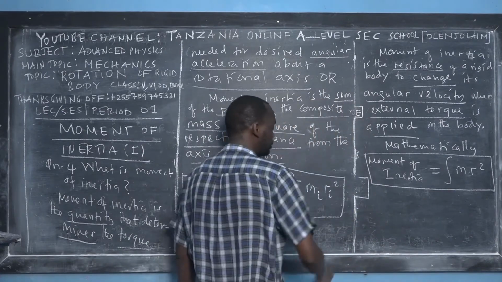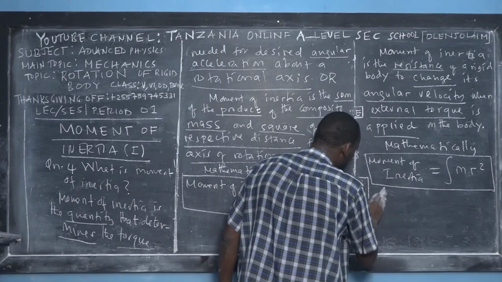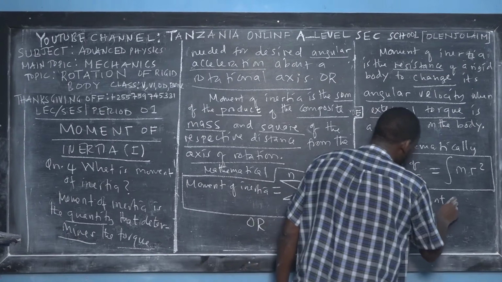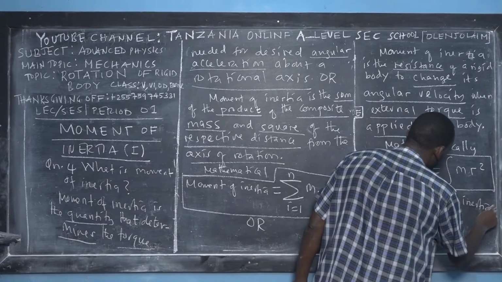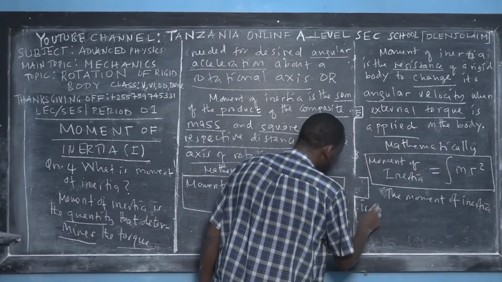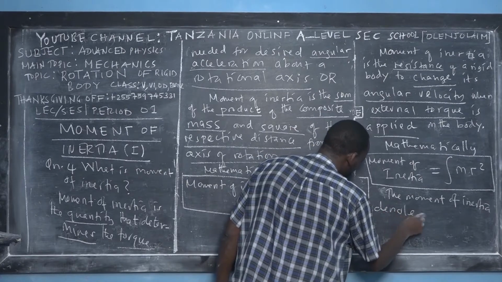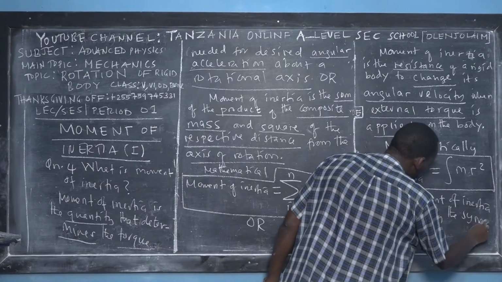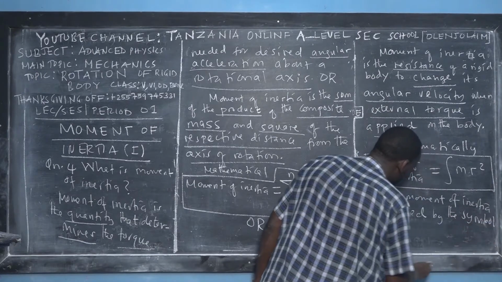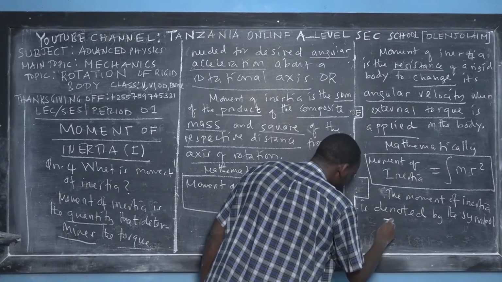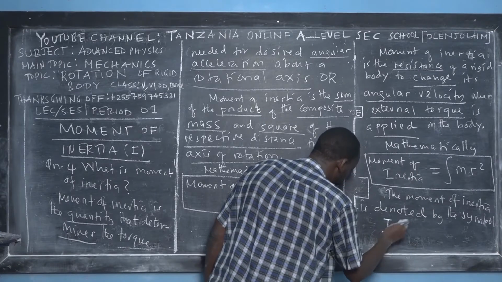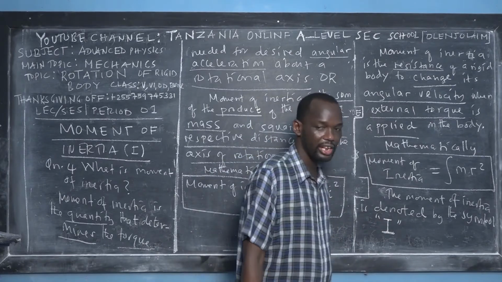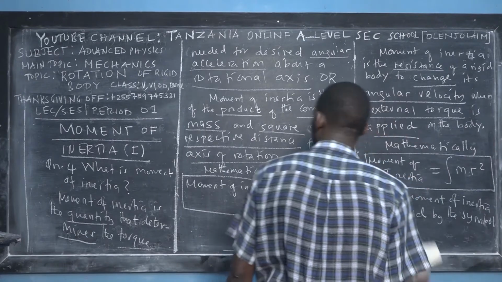So we say that the moment of inertia is denoted by the symbol capital I. The symbol capital I is the notation for the moment of inertia. Okay, good.